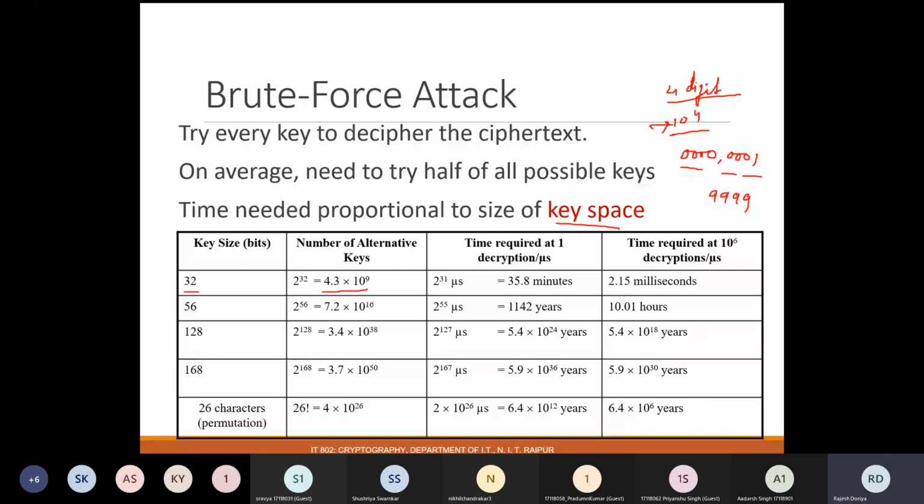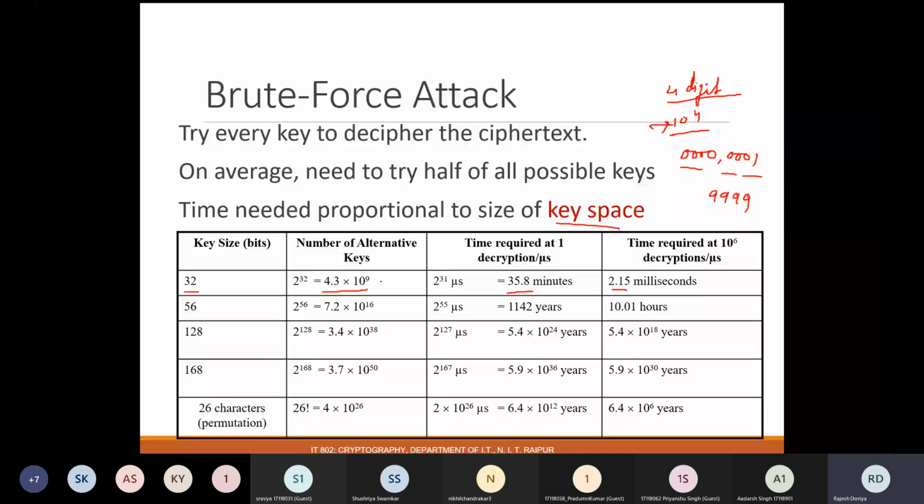And if this is the decryption rate, with one decryption per microsecond, then this much time will be required. And suppose we increase the decryption speed to 10 to the power 6 decryptions per microsecond, then this is the time required to explore all these keys. So we are just trying to analyze how efficient the brute force attack can be, right?